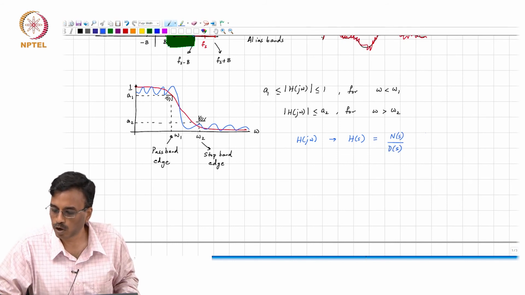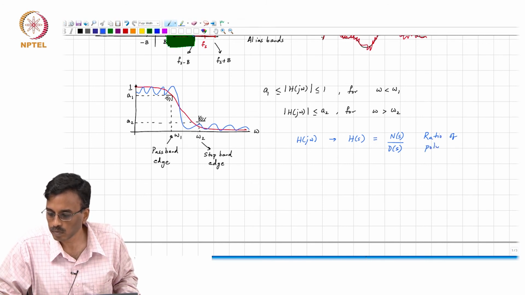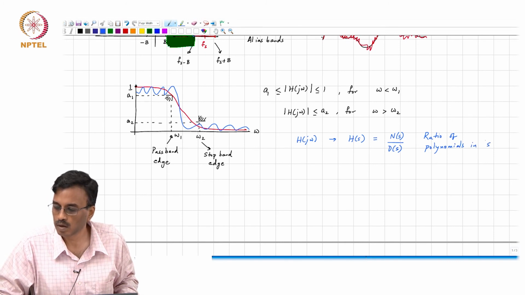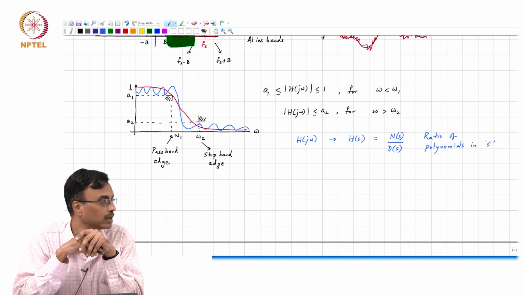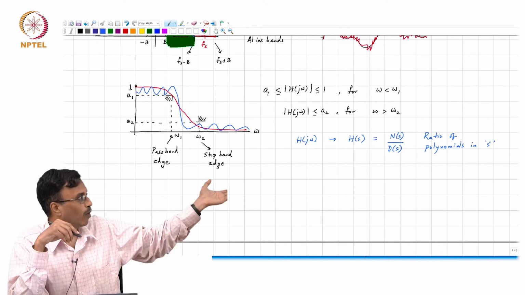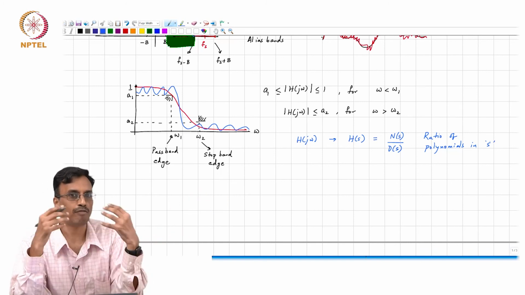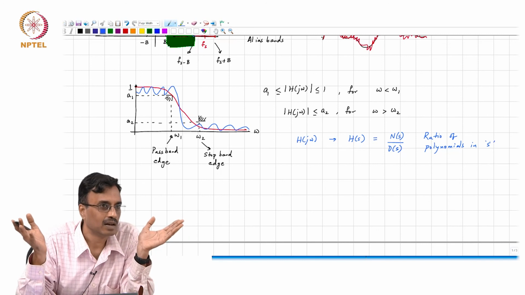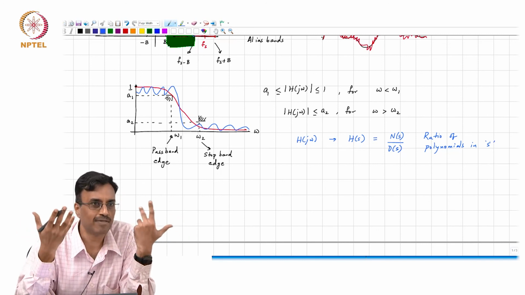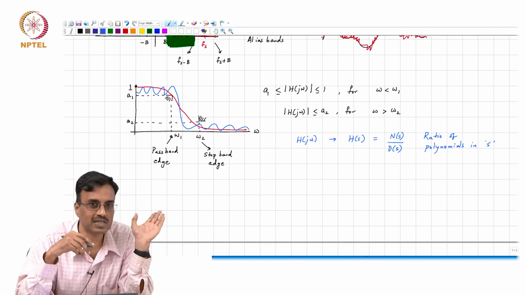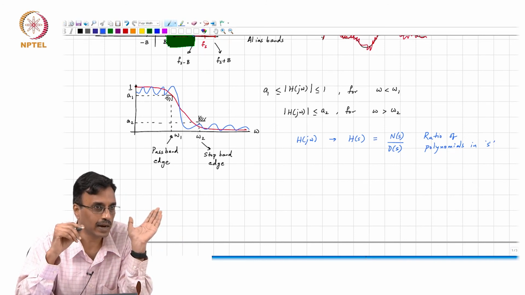It's a ratio of polynomials in s. Correct? And because it's a ratio of polynomials in s, there is obviously a constraint on what form H of j omega can take. It can't be an arbitrary function. It has to be a ratio of polynomials in s, whose magnitude response must satisfy these specifications, right?